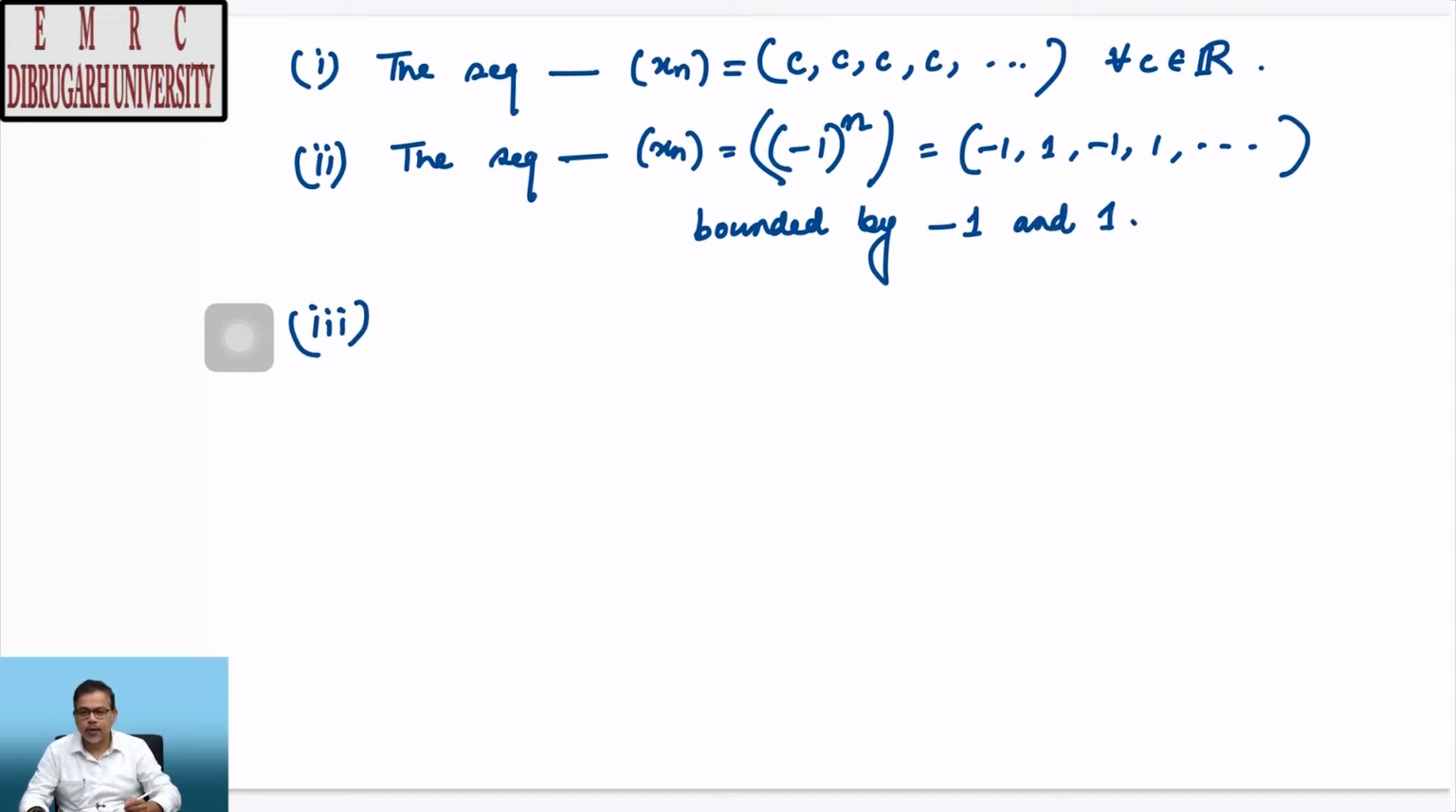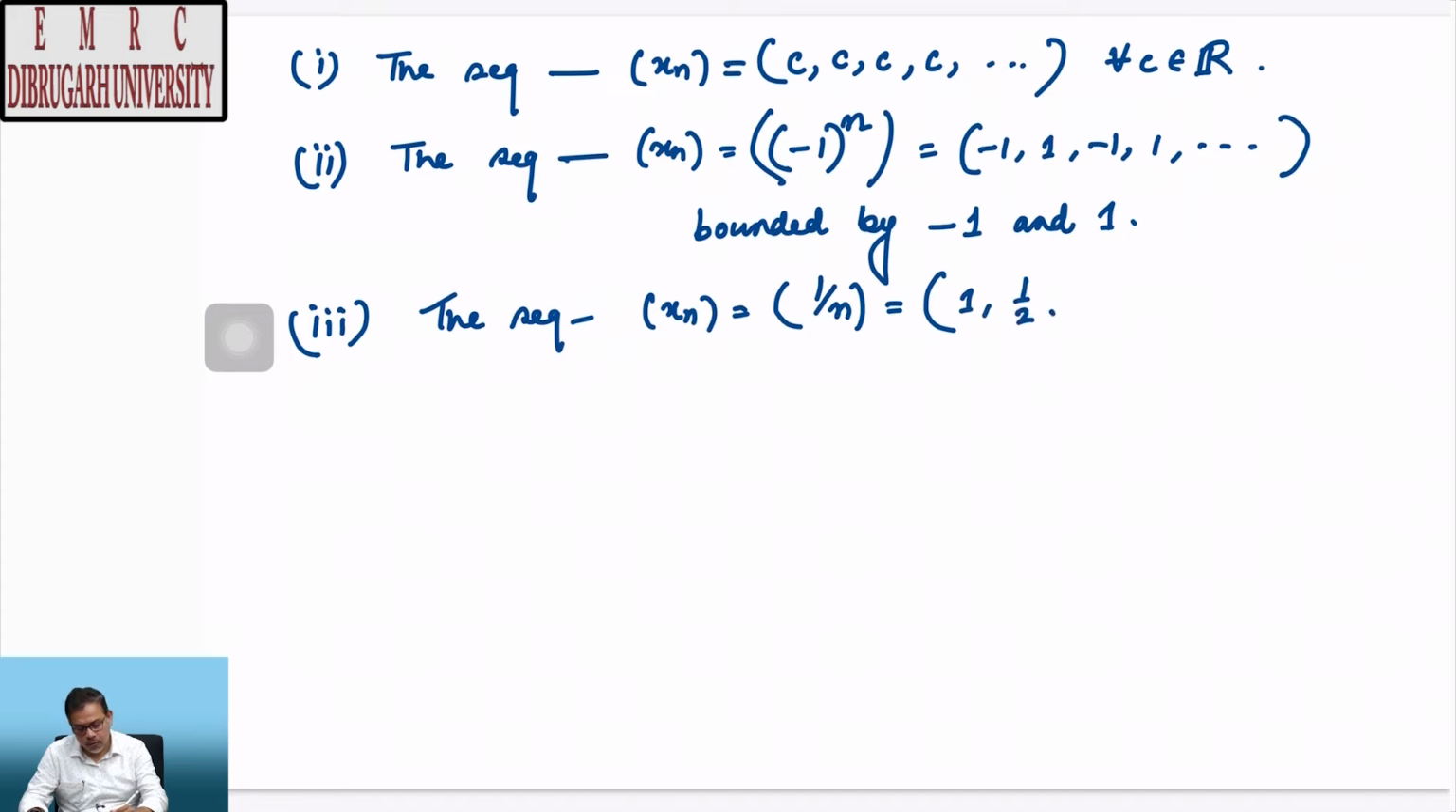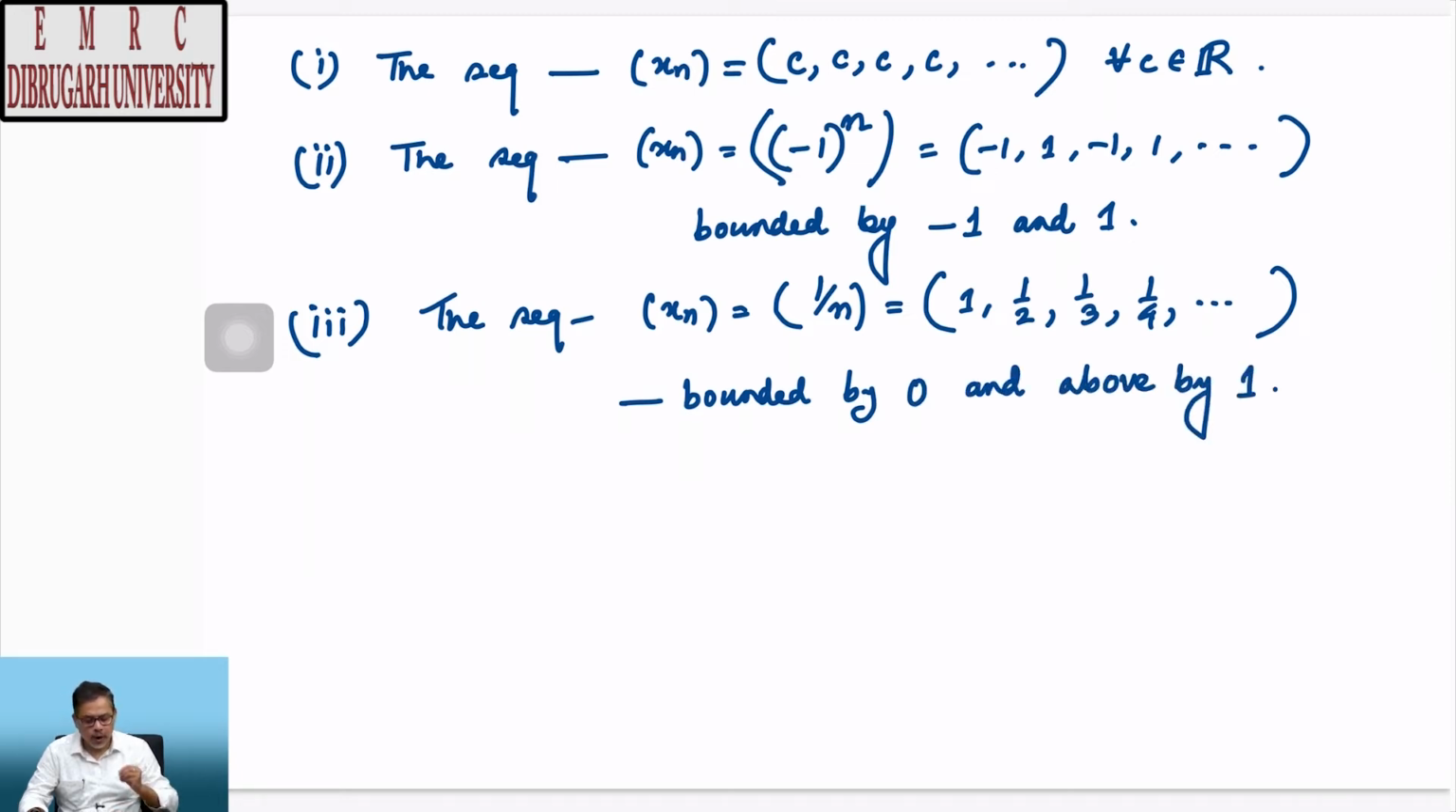Let us take the third example. The sequence xn given by, this time, 1 by n, we know this is nothing but 1, 1 by 2, 1 by 3, 1 by 4 and so forth. It is also bounded. It is bounded below by 0 and above by 1.